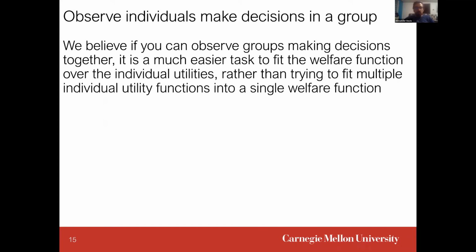So our approach is to observe individuals making decisions in a group after they discuss the alternatives, and then try to learn these parameters, either the weights of the linear utility function or the parameter k from the mean variance function, to best make a recommendation for the group.